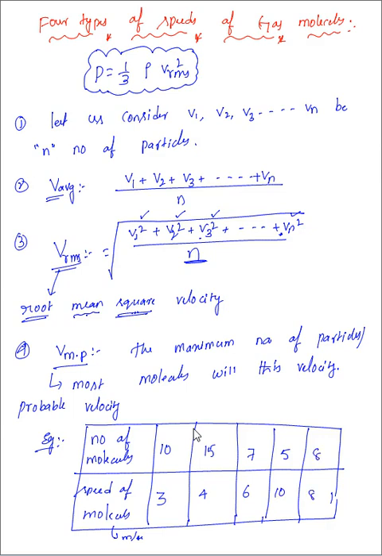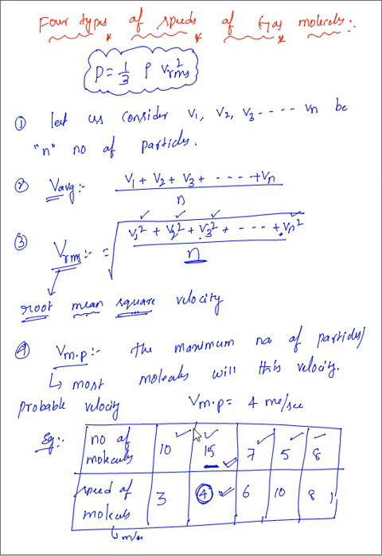What is the set of molecules here? 10, 15, 7, 5, 8. Among the set of molecules, which is greater? The group of 15 particles is greater. Now these 15 particles, what velocity are they having? This velocity they are having. This is the V most probable. Most of the particles have 4 meter per second. That is nothing but V most probable for this event, 4 meter per second.